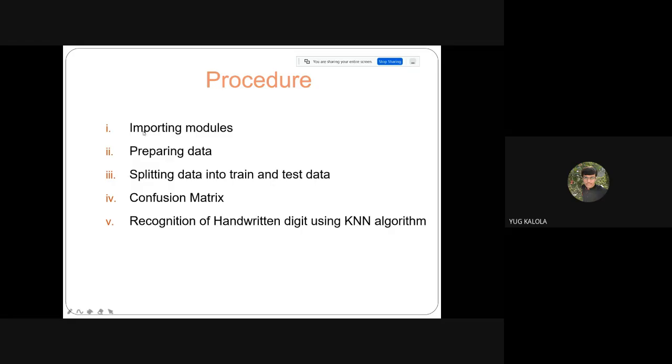Here is the procedure of the code. First we imported all modules. Then we prepared the data. Then we split it into a training dataset and testing dataset. Then we found accuracy, precision, and the confusion matrix. And at the last, we recognized the digit using the KNN algorithm.